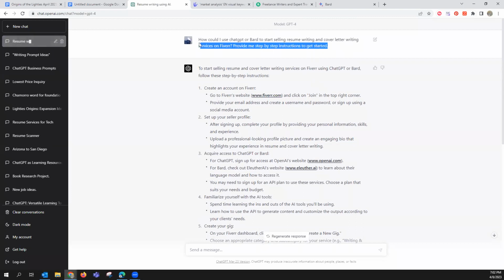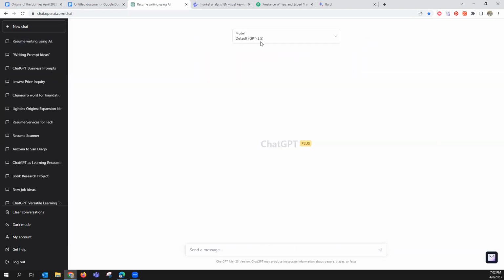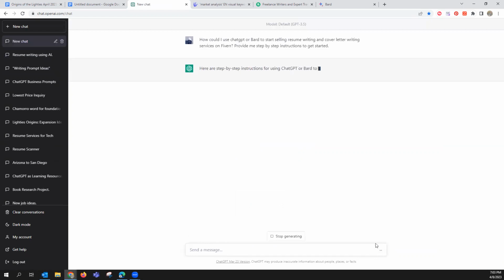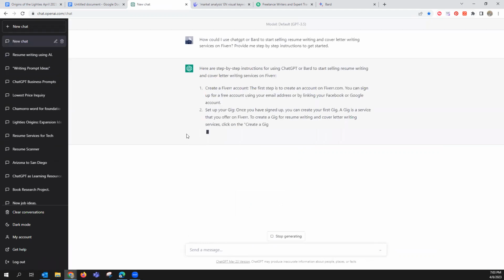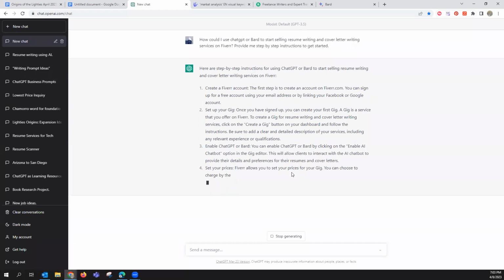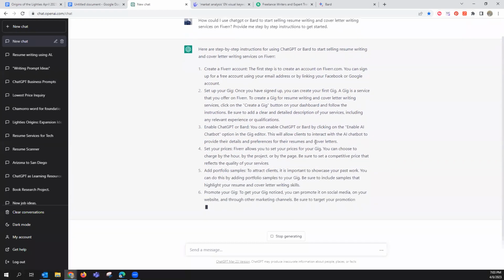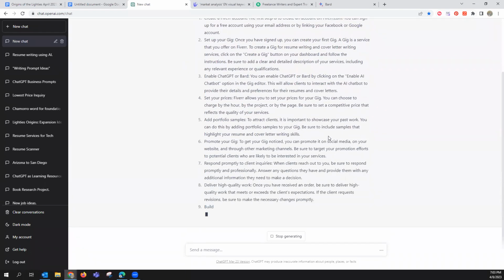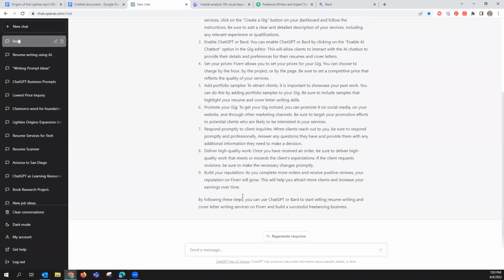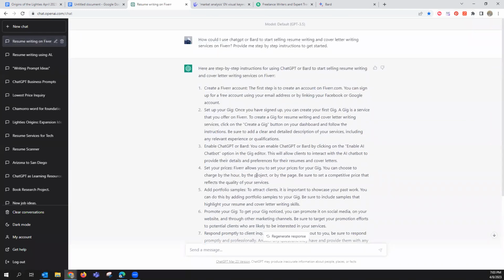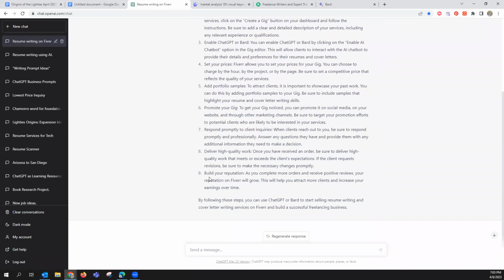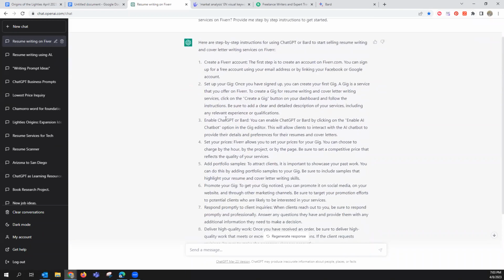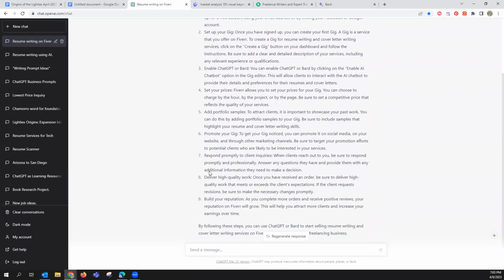Now, I do want to also test for you guys. If you create a new chat, and we're just going to use a base model to see if this is any faster, because I did hear that GPT-4 is slower, which just looking at it, that test is accurate. Right now, what we want to do for this test is not just see the speed, but also what kind of information is delivered in output. So this on the GPT-3.5 model gave us 9 steps: sign up for free, set up your gig, and then ChatGPT or Bard, gig editor. Okay, so this is one way.